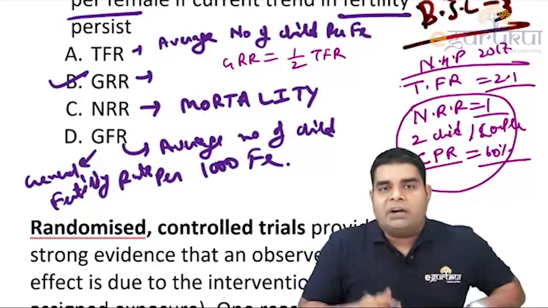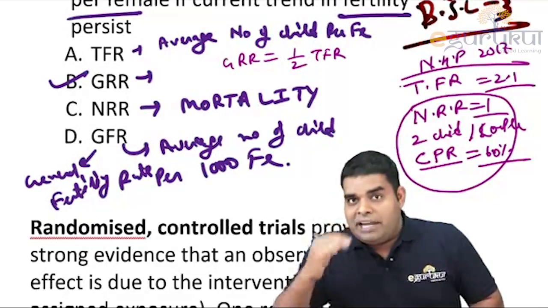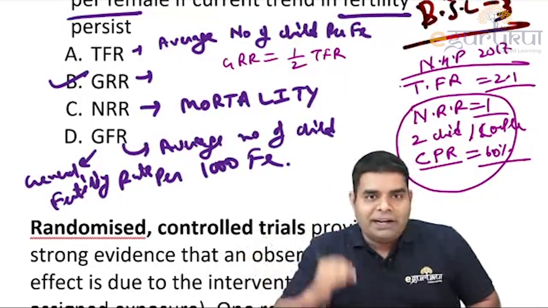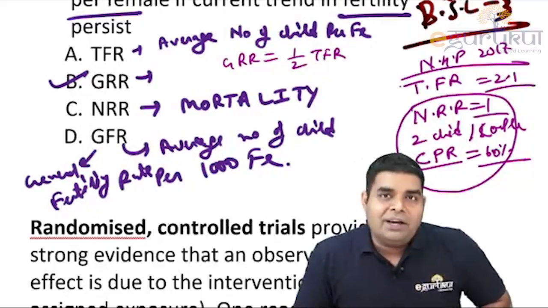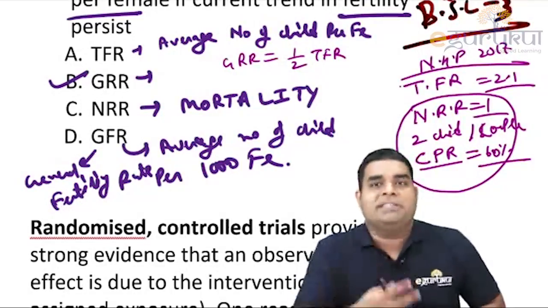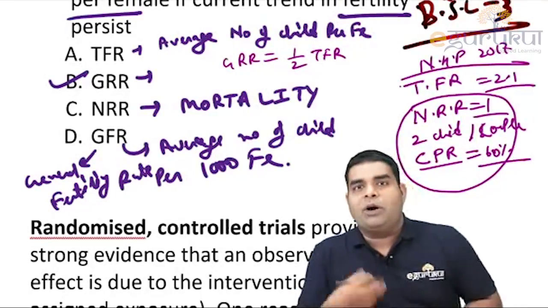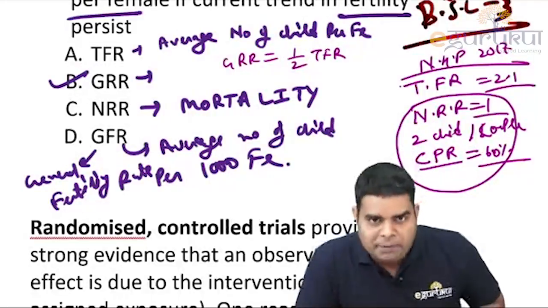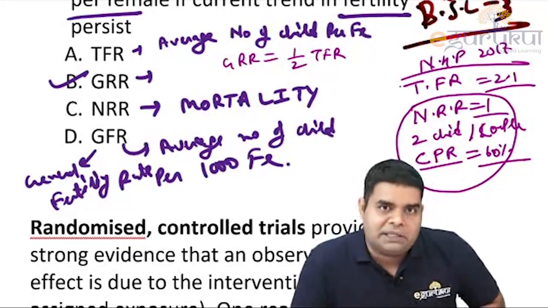And this is an observation. It has been found that we have to reach TFR of 2.1, NRR of 1, and to reach NRR of 1, we need to give contraceptive to around 60% of couples. Currently, India is giving contraceptive to around 54% of couples. So we have to increase it to 60%.